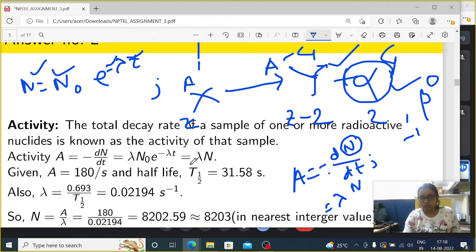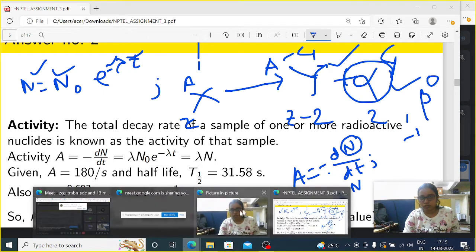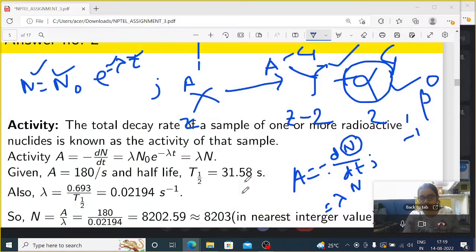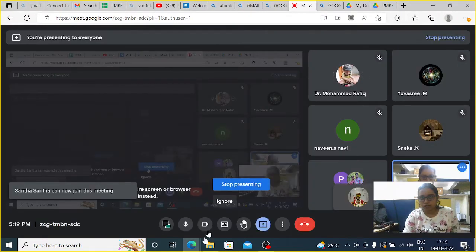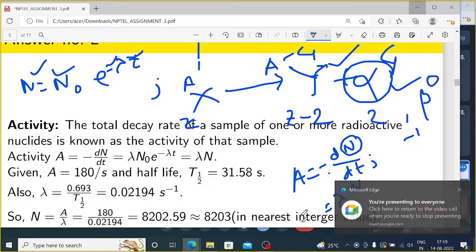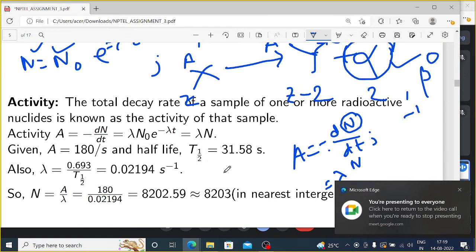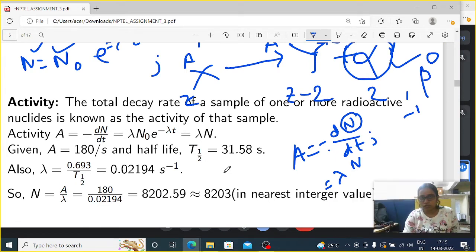Now in that question, what is given is A equals 180 second inverse and the half-life is given as 31.58 seconds. So if T half equals 31.58 seconds, then what will be the value of lambda?